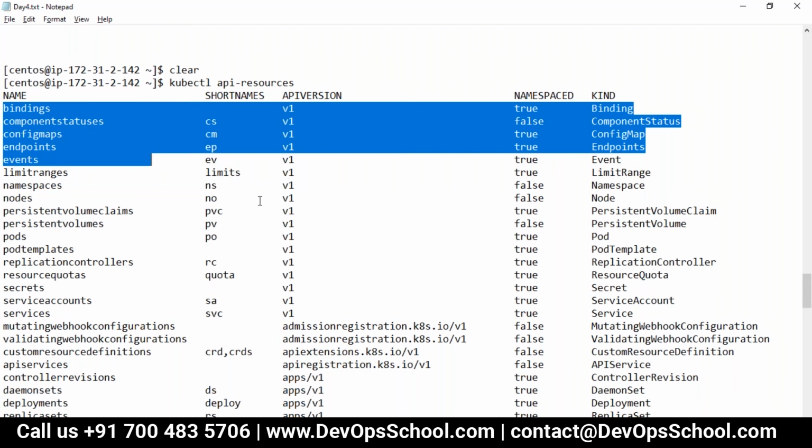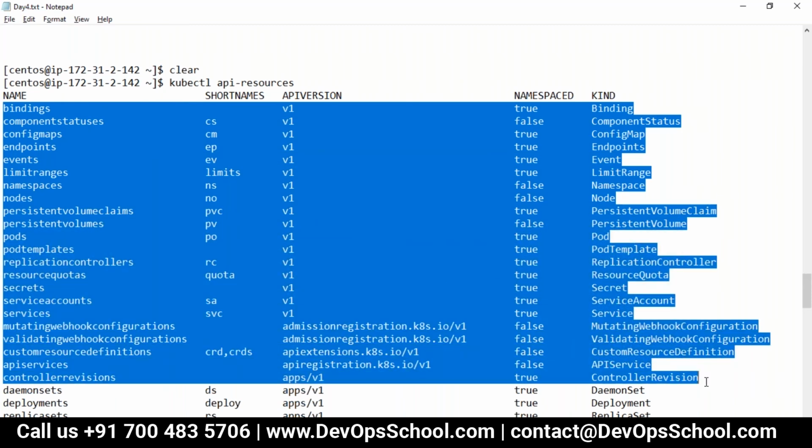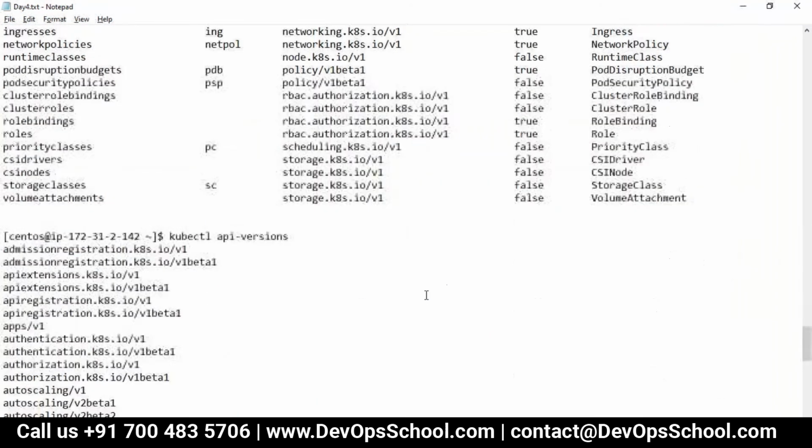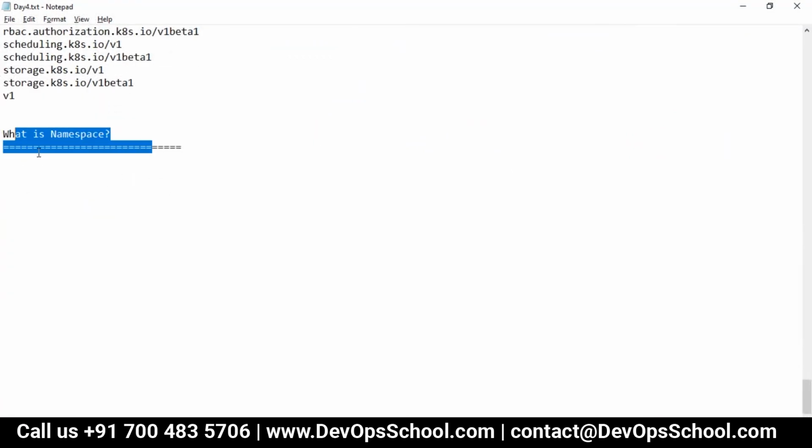In a simple way, if you want to know which resources you can create at the namespace level, you can see that here, and which resources you can create at the cluster level, you can see that here. Cluster level resources everyone can access. Namespace level resources can be used only inside that namespace. So this is the namespace. Have all of you understood this concept of namespace now?